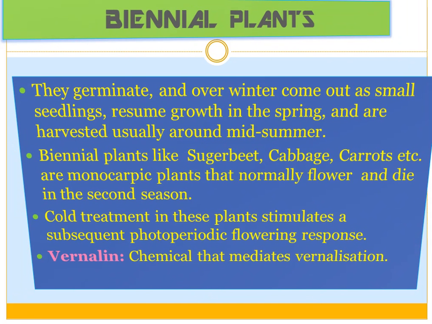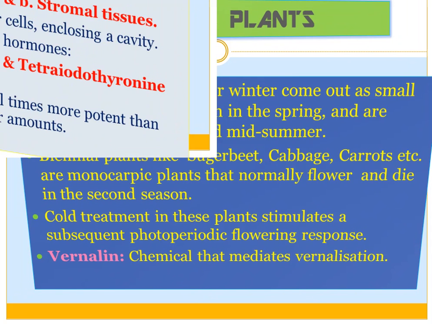They germinate and over winter come out as small seedlings, resume growth in the spring, and are harvested usually around midsummer. Biennial plants like sugar beet, cabbage, carrots, etc. are monocarpic plants that normally flower and die in the second season. Cold treatment in these plants stimulate a subsequent photoperiodic flowering response. Vernalin, it is chemical that mediates vernalization.